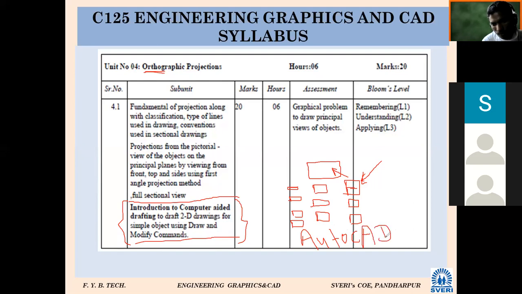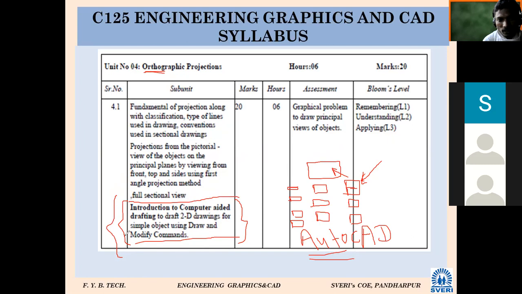No, sir. No, let it be, no problem. So auto means on its own, means once we give a command to the computer, it will draw the geometries. Suppose I want to draw a circle, so I have to enter C for circle. It will ask what the radius is, you give the radius as input, and then it will create a circle. Likewise, this subject is a manual subject, means manually you are supposed to draw circle, line, pentagon, polygon, whatever. But by using software, you can draw the drawing.